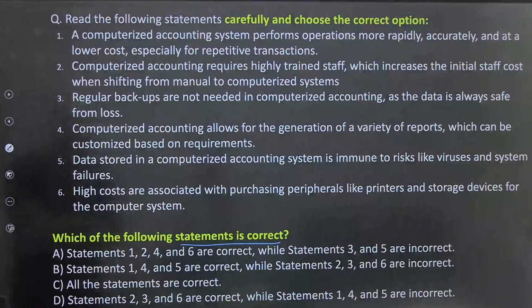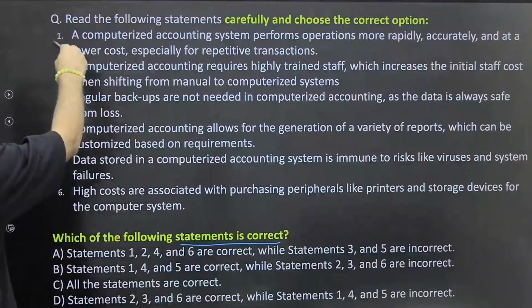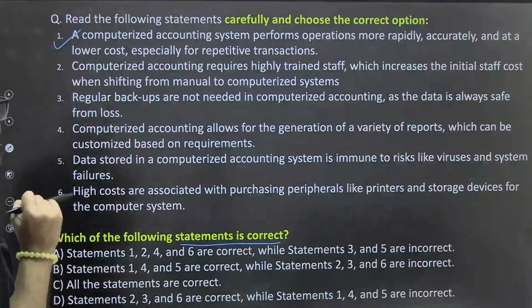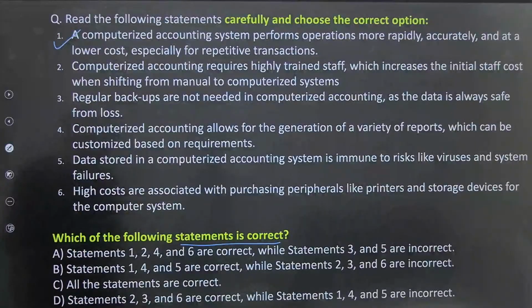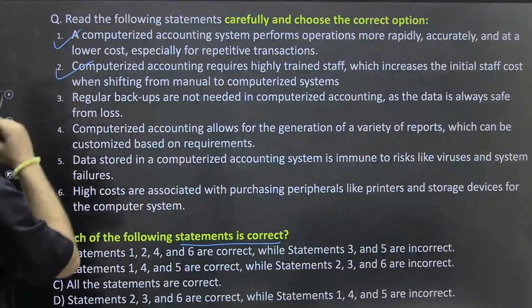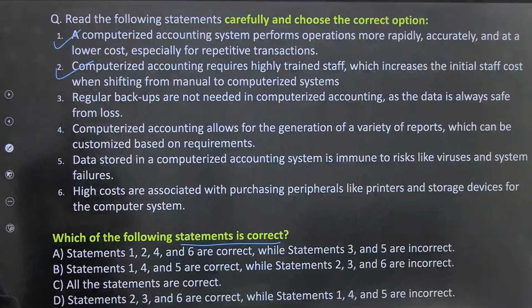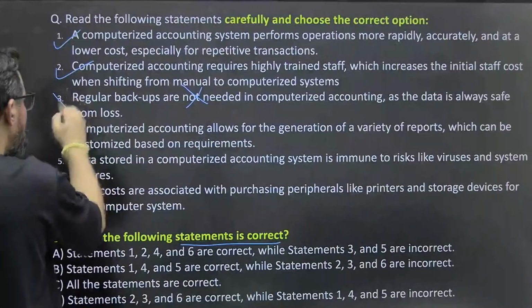What we have to find out is the correct statement. Computerized accounting system performs operation more rapidly, accurately. This is true आपका. ठीक है. Computerized accounting requires highly trained staff. This is also true. ठीक है. Third one is आपका regular backup is not needed. It is needed. ठीक है. This is wrong. ठीक है.